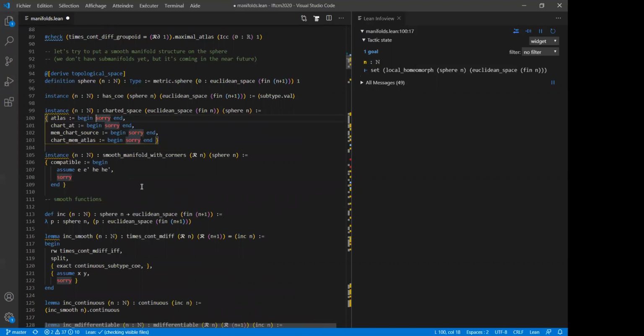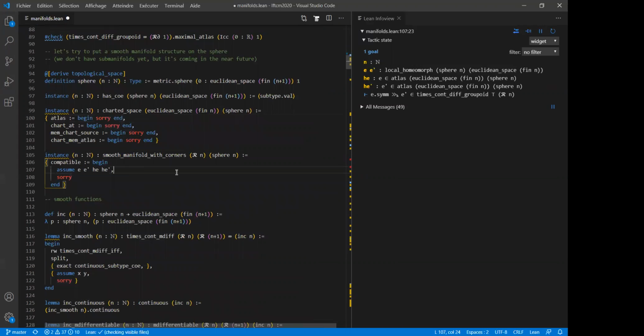And then if you want to say that this charted space structure is smooth, you have a condition which is called compatible here, and it is the following: whenever you take two elements in your atlas, then the change of coordinates, which is just the composition of these local homeomorphisms with automatic restriction to the nice sets where they are well defined, should be a smooth map of Rn.